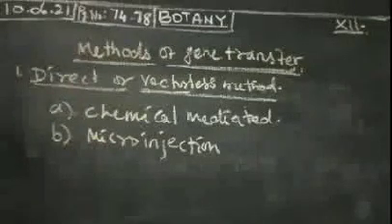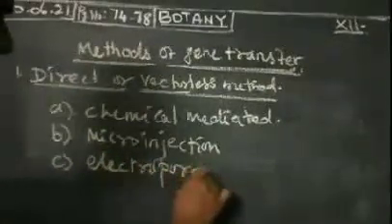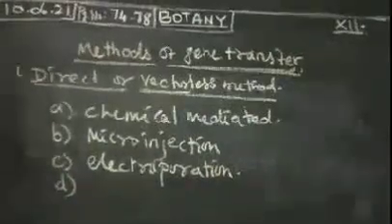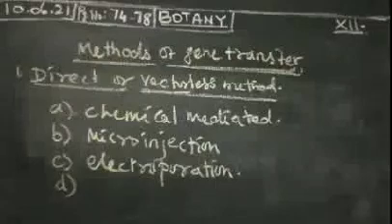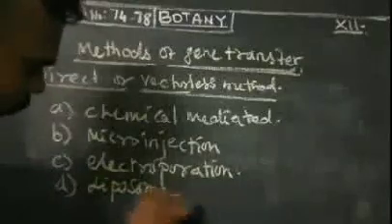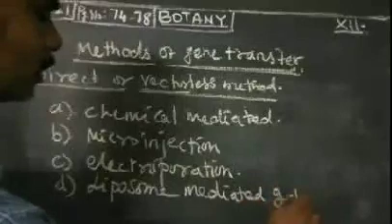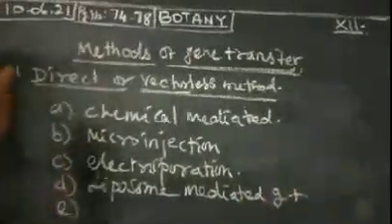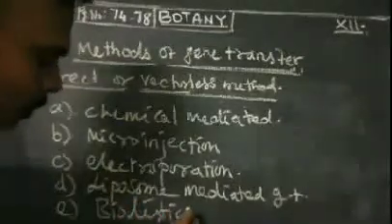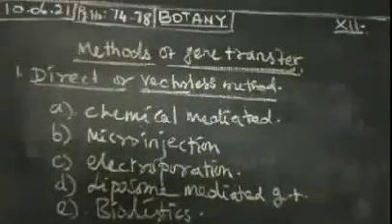The third one is electroporation, by which genes are transferred into any type of organism or plant cells. Then fourth one is liposome mediated gene transfer. Then fifth one, biolistics. These are the five methods mostly used for direct or vectorless gene transfer.